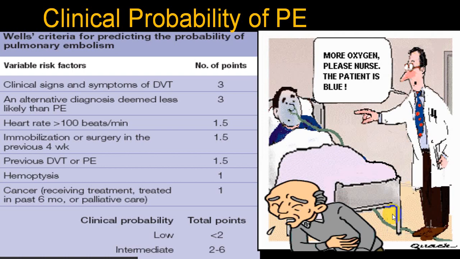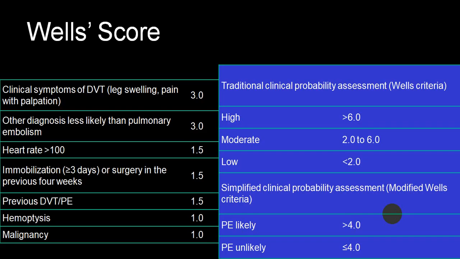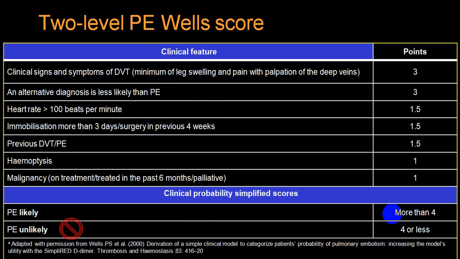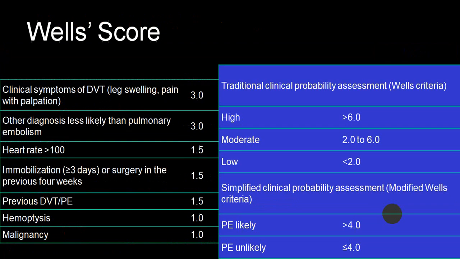So the Wells score or Wells criteria is usually utilized. Now there is something called a modified Wells score, the two-level pulmonary embolism Wells score, which is also being utilized. You can go through it at your leisure time. If the points are more than 4, pulmonary embolism is more likely. If less than 4, unlikely. If it is more than 6, high risk, by the Wells criteria. If it is less than 2, low risk. Between 2 and 6, moderate risk. So this is the Wells score.